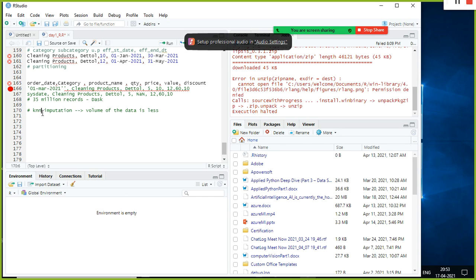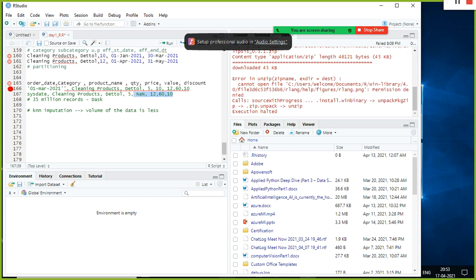Anyhow, we'll discuss the KNN algorithm as part of the machine learning topic, so at that time you'll understand how the distances are computed. We have Euclidean distance, Manhattan distance, Mahalanobis distance. Likewise, many distance metrics are available, using which we can compute the distance between one record and another. But the problem with KNN imputation is that it has to compute the distance between the source record and every other record in your data set.